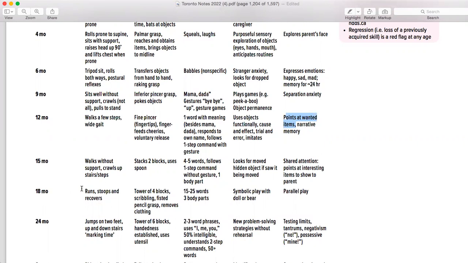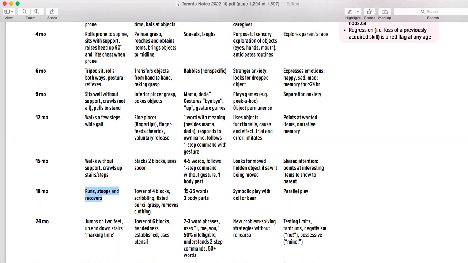18 month is very important because at this particular point you are going to make the decision whether the milestones are disappearing, appearing, or lagging behind in these kinds of stuff. So what happened here is the baby is not even standing up when he was supposed to run. He's not even standing up or he's not even taking one step. So this is a problem here, right? He's supposed to make towers of 4 blocks. Now he's not even doing a pincer grab. So this is a problem.